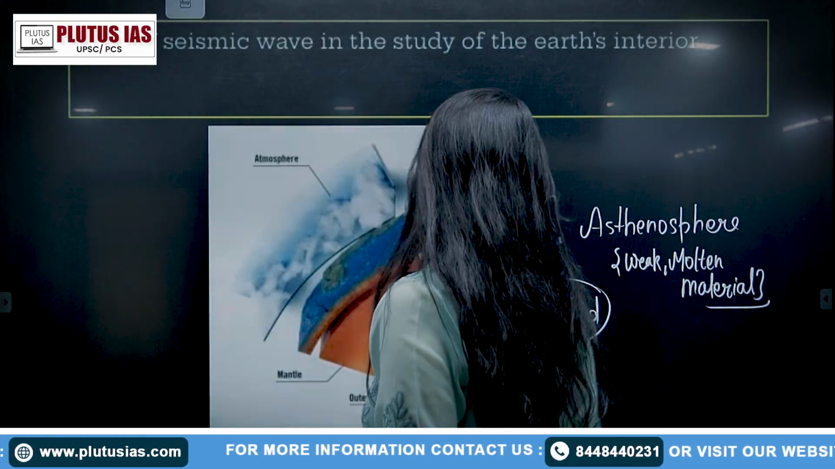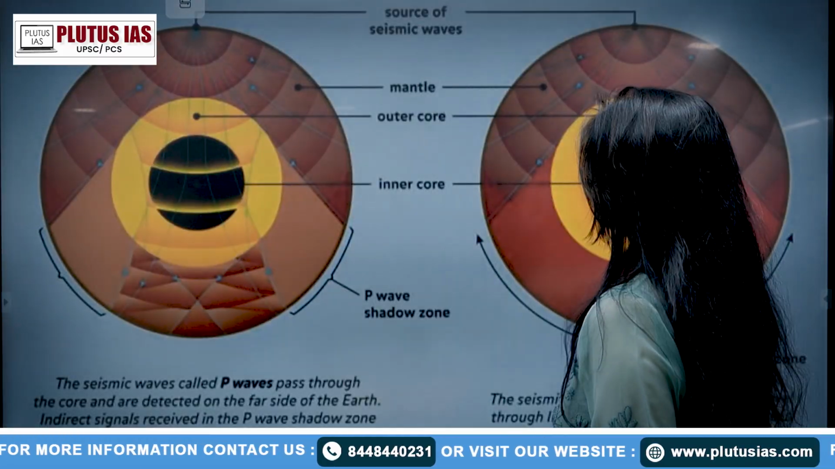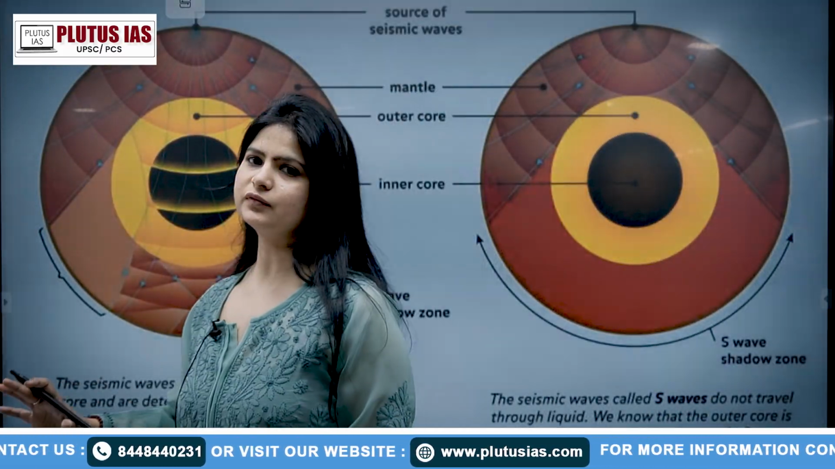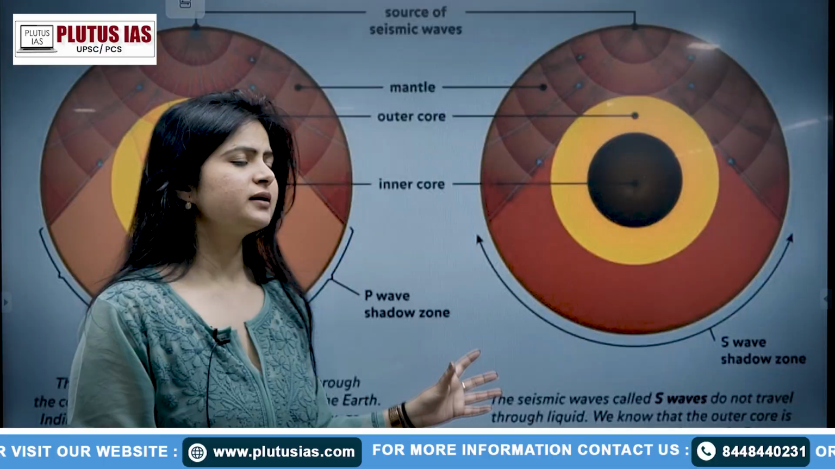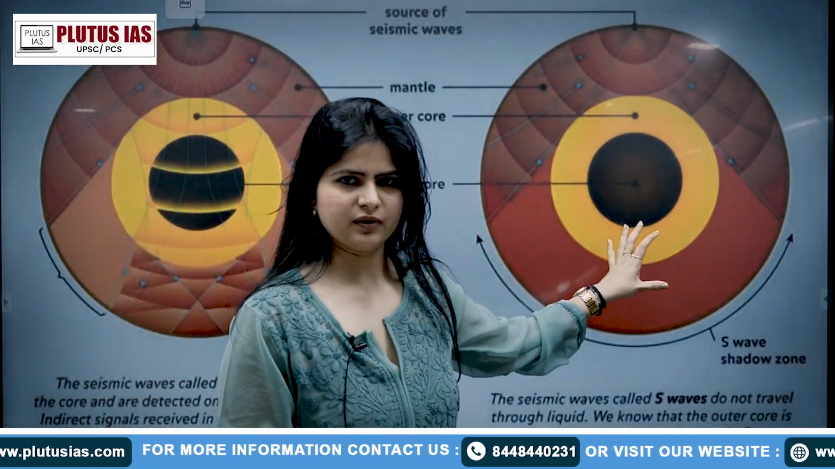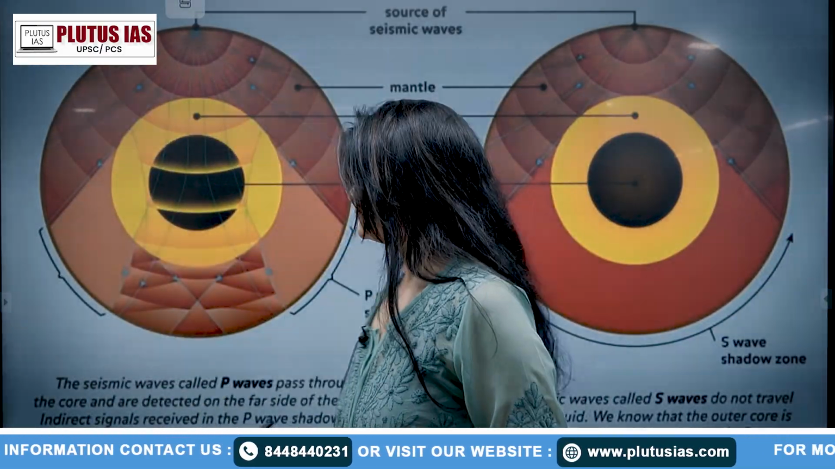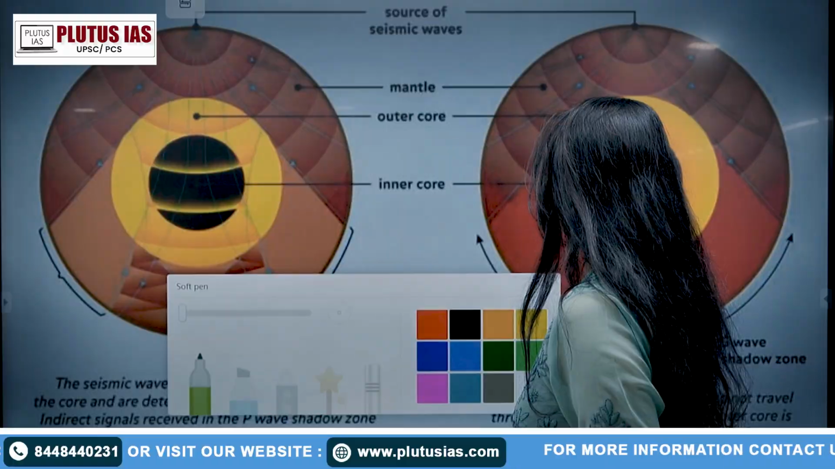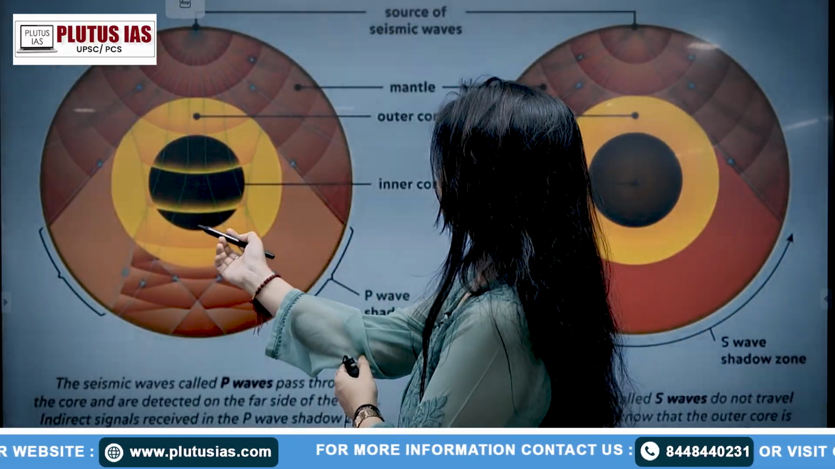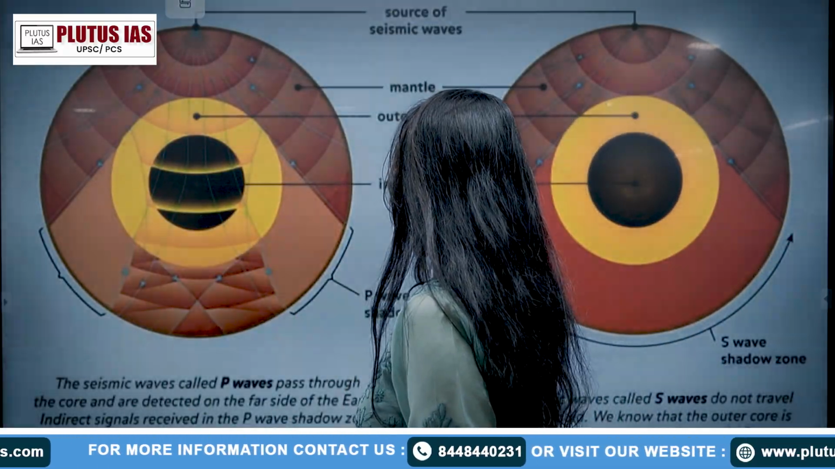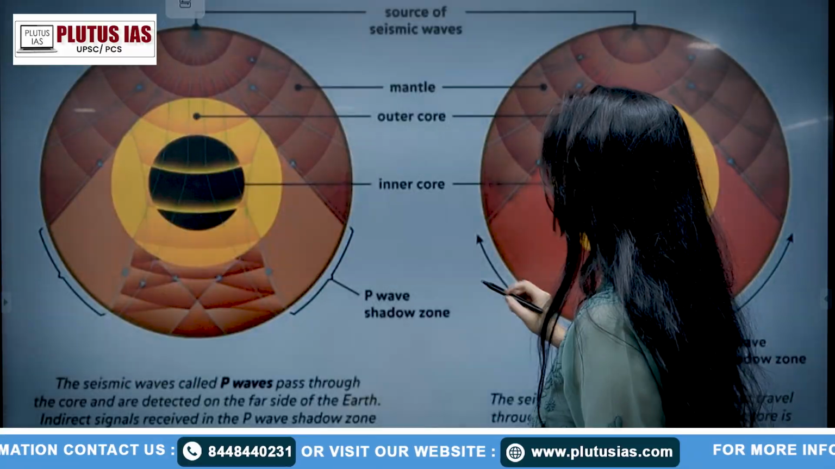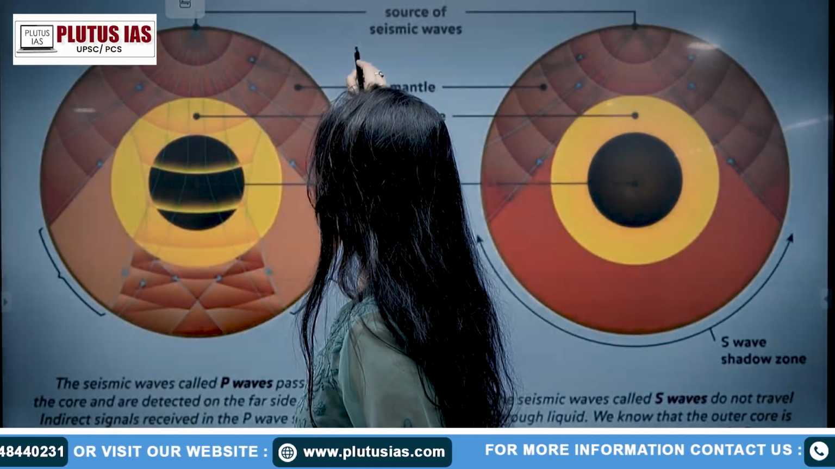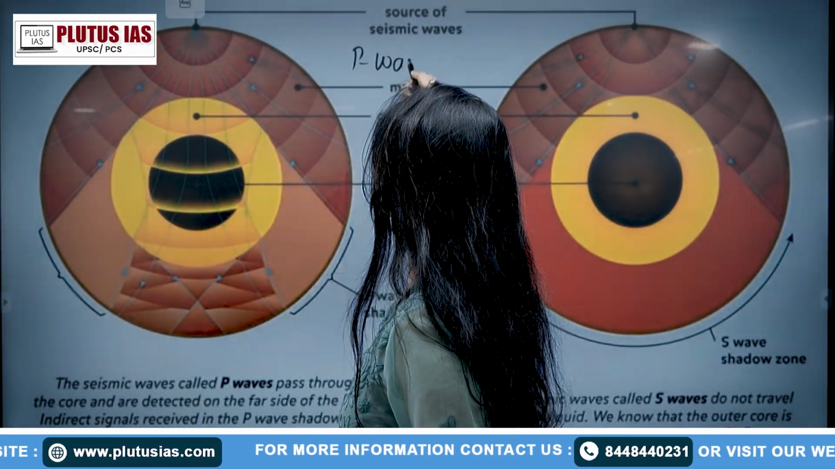Now we will correlate both topics and understand how the interior of the Earth is detected by seismic waves. For example, what you have to write in the question? You have to write that as the waves, for example, I'm talking about the P wave and the S wave.